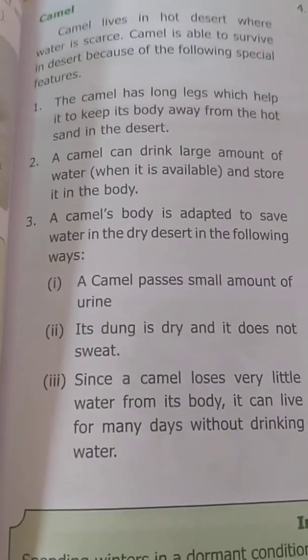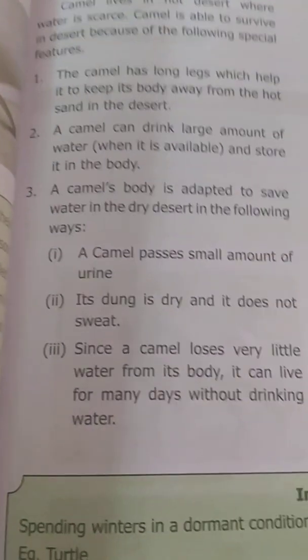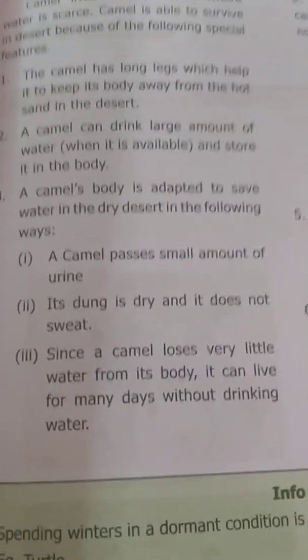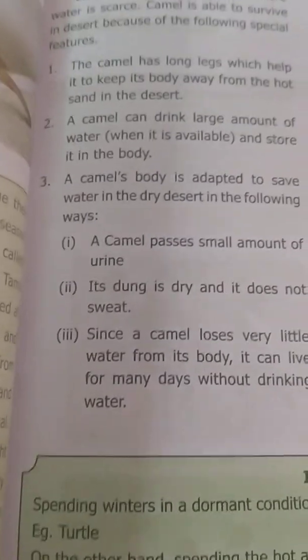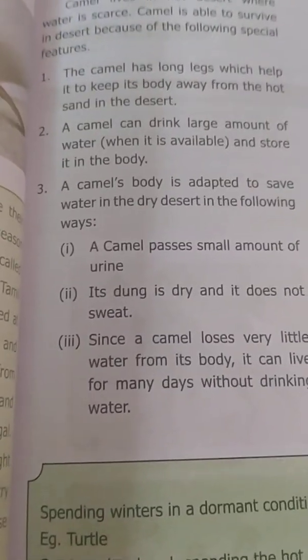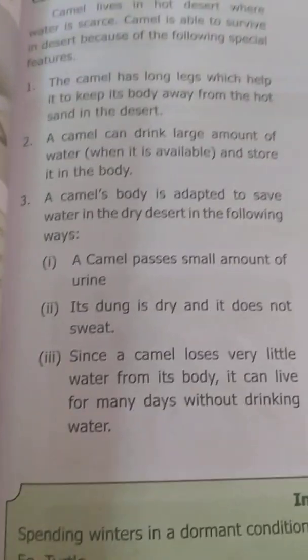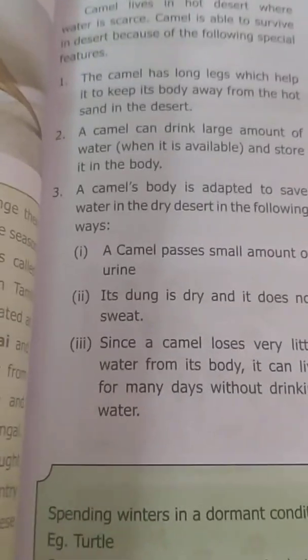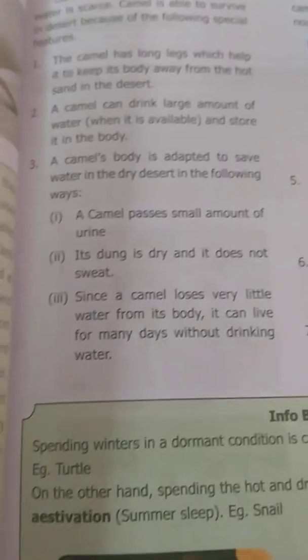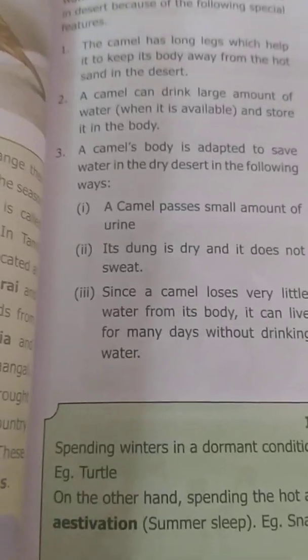It's the most important. The camel can drink more water because when we travel through the desert, by the hot sun we definitely feel very thirsty. But for that, the camel takes in a large amount of water and stores it in its body. The camel's body is adapted to save water in the dry desert.